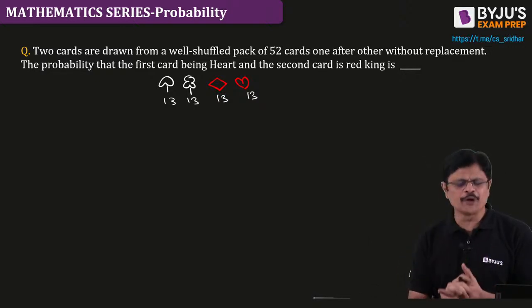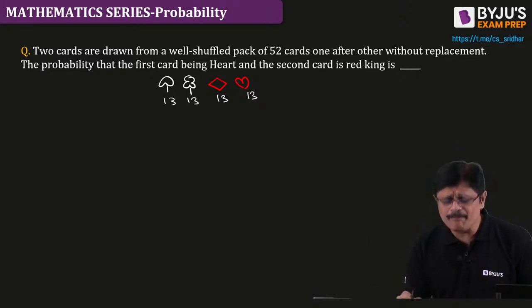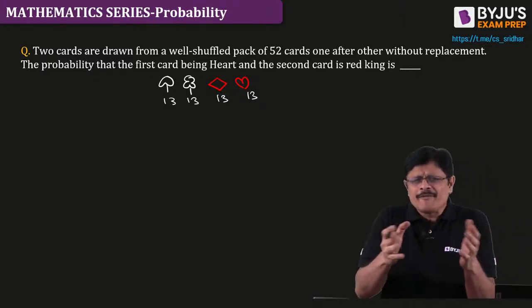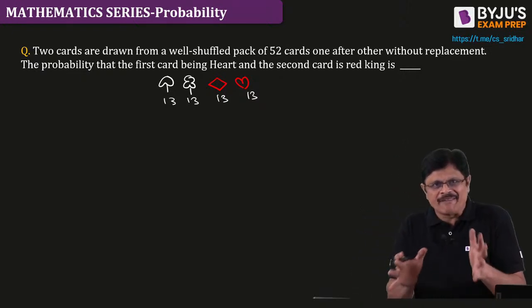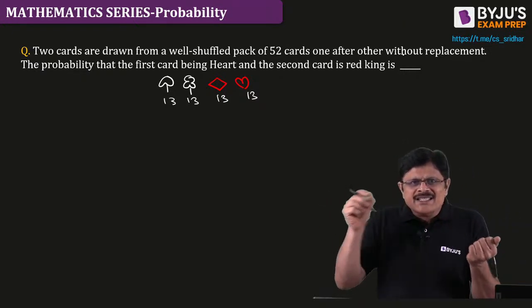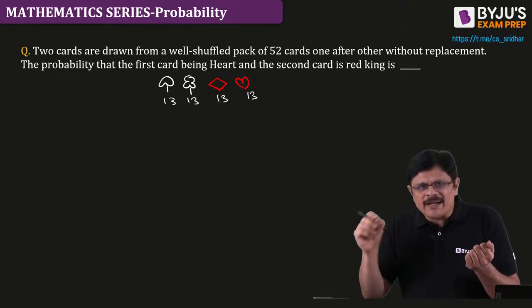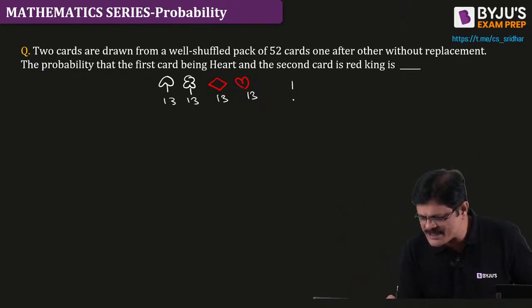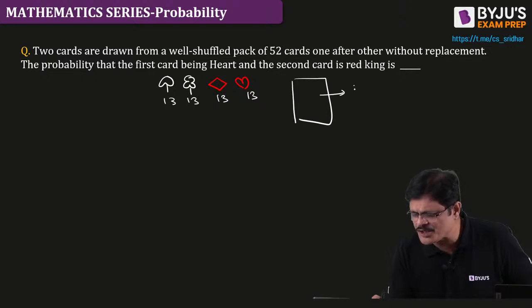So in a well shuffled pack of 52 cards, we are taking cards one after the other without replacement, first draw and second draw.